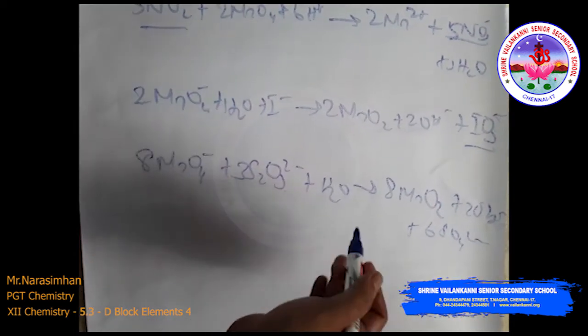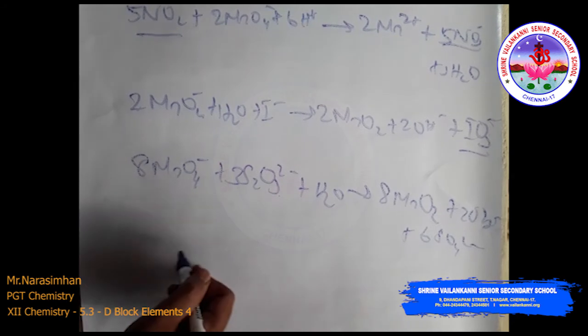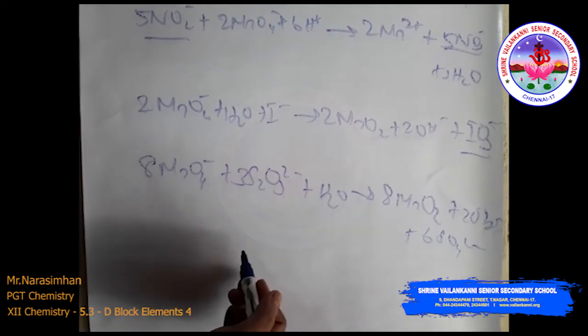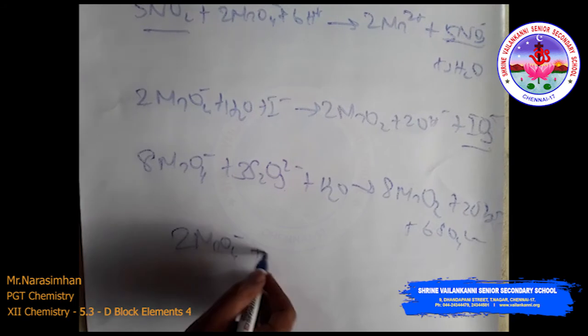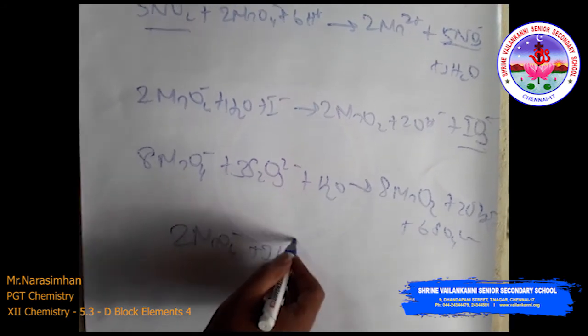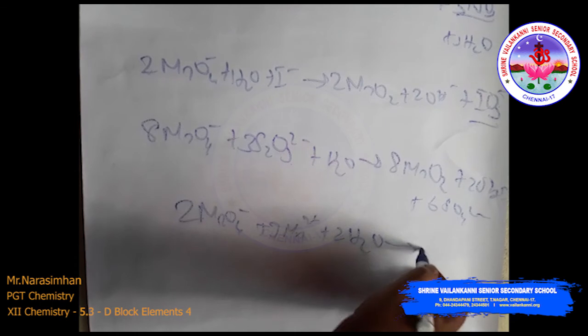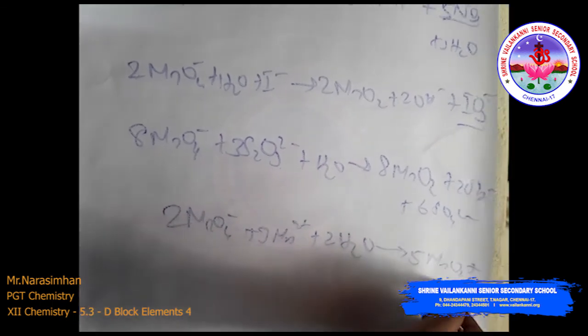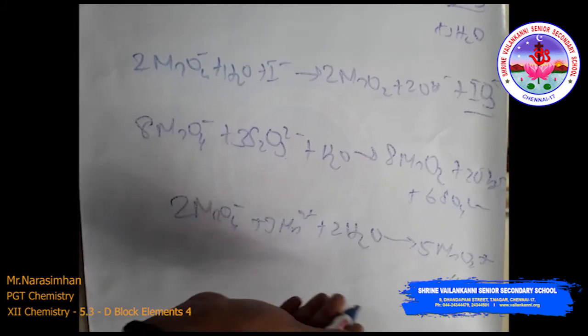Then manganese salt is oxidized to MnO2, that is manganese dioxide, in the presence of zinc sulfate or zinc oxide, which is catalytic oxidation. The reaction is 2MnO4 minus plus 3Mn2 plus plus 2H2O gives 5MnO2 and 4H plus.